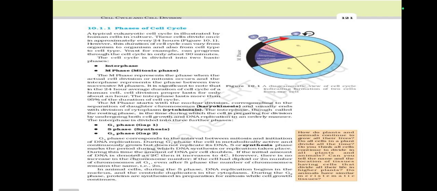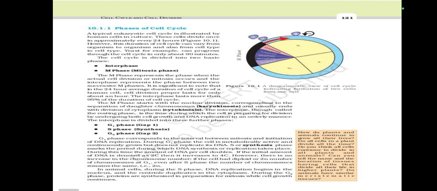Phases of cell cycle. A typical eukaryotic cell cycle is illustrated by human cells in culture. These cells divide once in approximately every 24 hours, Figure 10.1. However, this duration of the cell cycle can vary from organism to organism and also from cell type to cell type. A yeast, for example, can progress through the cell cycle in only about 90 minutes.